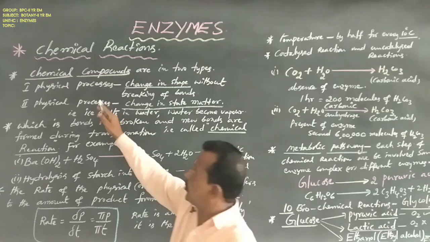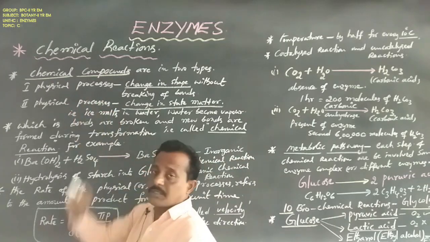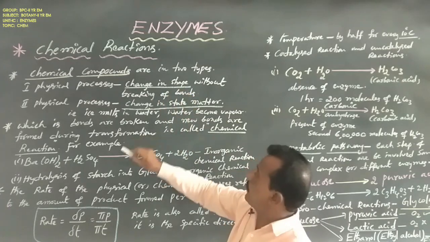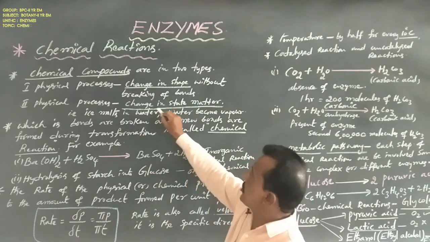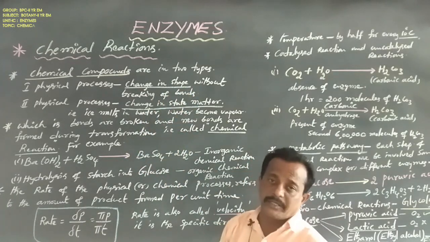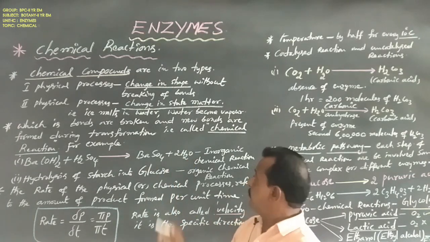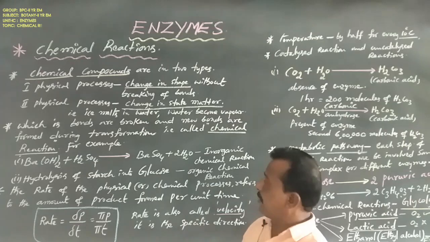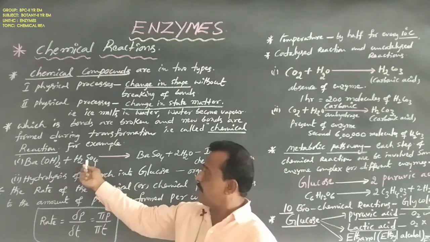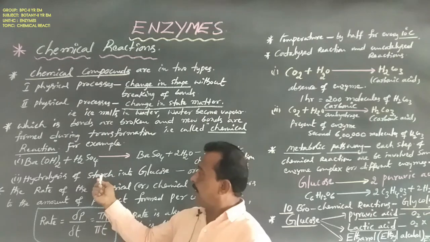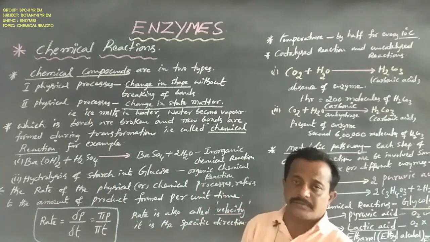So dear students, two physical processes are observed. The first physical process is change in shape. The second physical process is change in state of matter. Likewise, two chemical reactions are observed: one is an inorganic chemical reaction and the other is an organic chemical reaction.